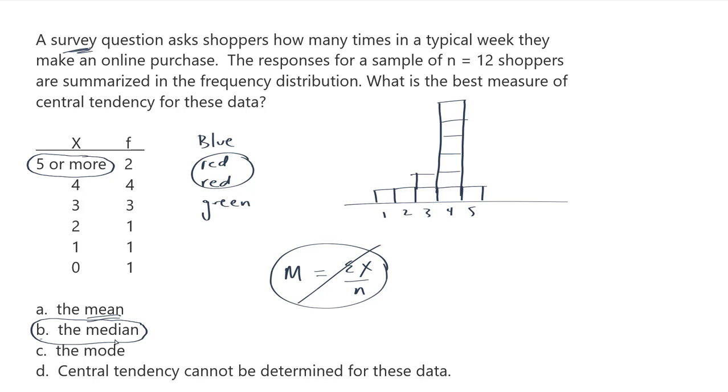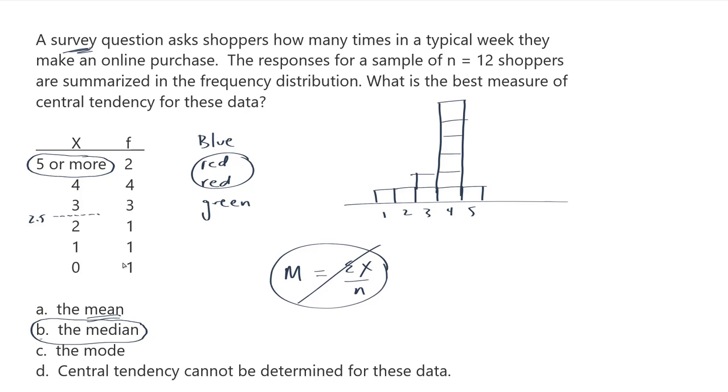Now, how would I find that median? Well, you do have to be a little bit careful when you're looking at frequency distribution tables. You don't just want to look at your x values and say, here's the middle, 2.5, in between the 2 and the 3. That would be ignoring the fact that we actually have 2 values that fit into this top category, and then 4 values in the next category, and 3 here, and only 1, 1, and 1 in the last 3 categories.